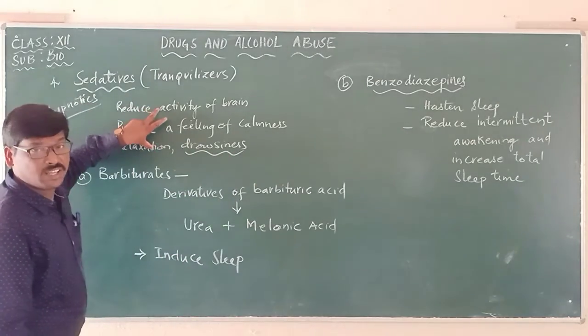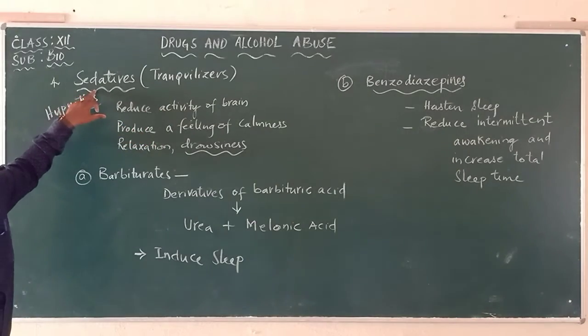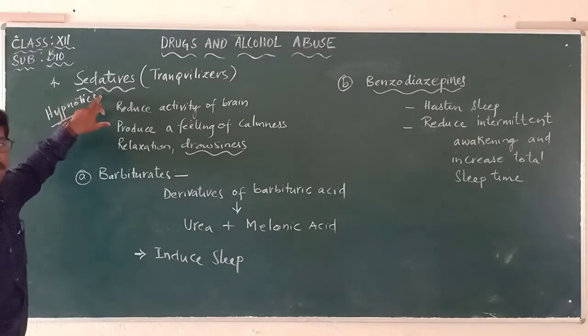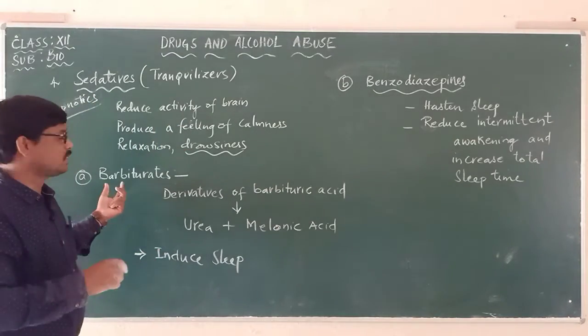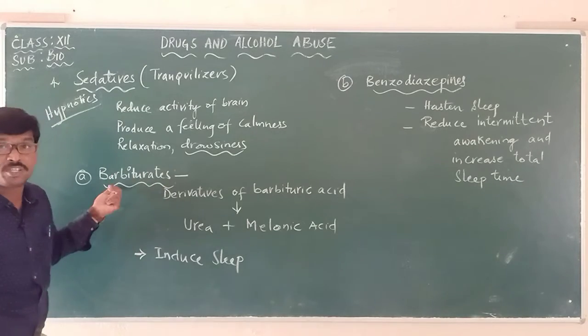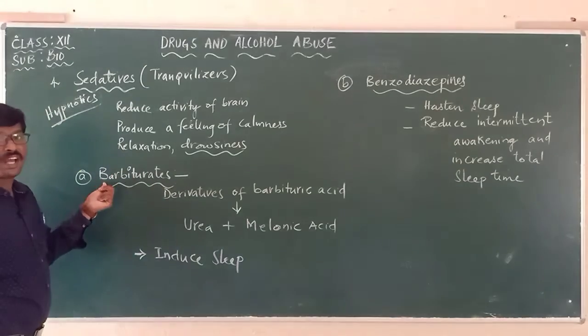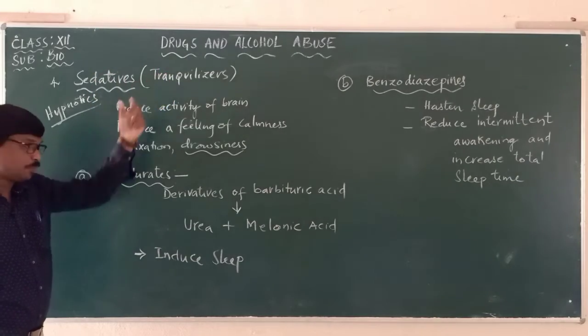So these are all the basic characteristics of the sedatives. Now we will see two important groups of sedatives. The first one is called barbiturates. Barbiturates are a type of sedatives, hypnotics, otherwise called tranquilizers.